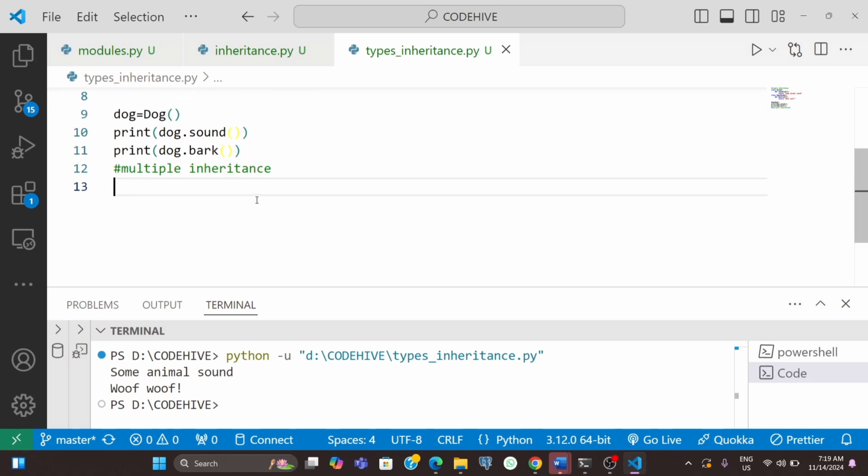Multiple inheritance is when a class inherits from more than one parent class. For example, think of a flying fish that can both swim and fly. In programming, I will explain this example with multiple inheritance. Here we have a parent class, I can call it Swimmer.